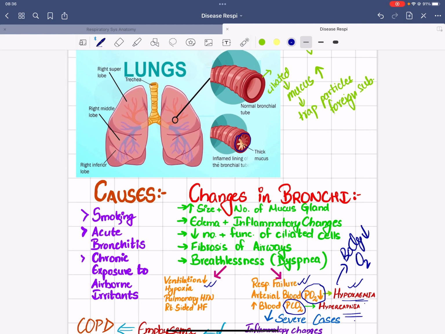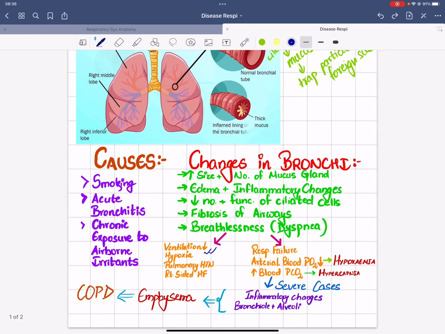Hypercapnia is the condition in which the client has a higher concentration of carbon dioxide in the blood, and because of this, our respiratory system tries to compensate by hyperventilating. However, due to this, clients with bronchitis are usually always tired, because they lack oxygen in their blood and have to hyperventilate all the time in order to maintain their respiratory equilibrium.